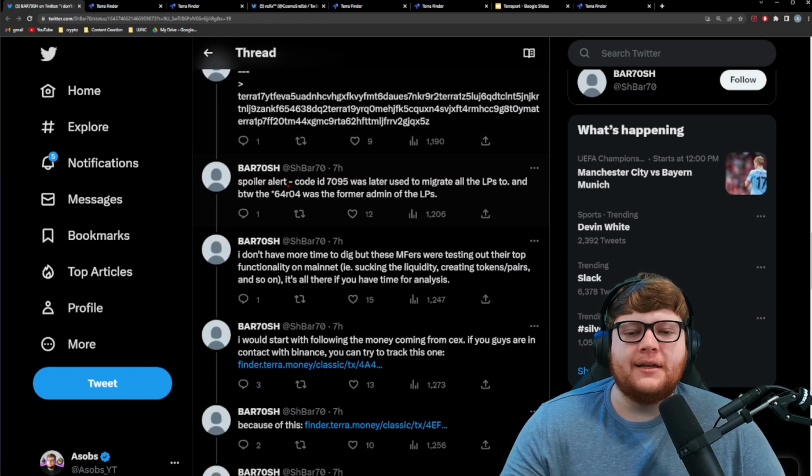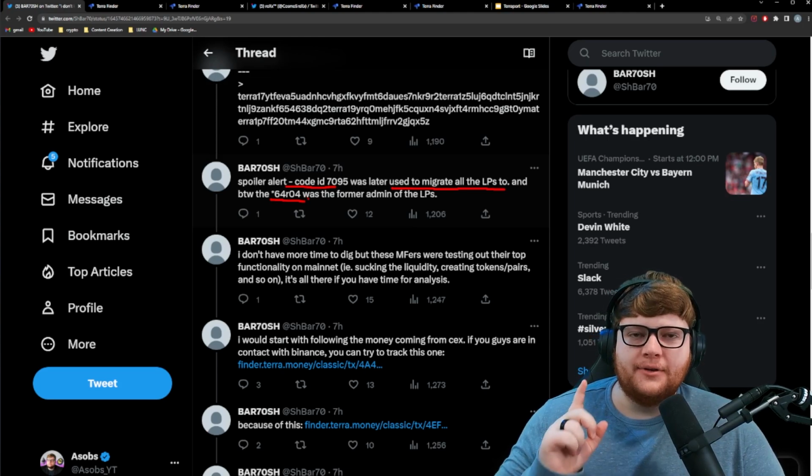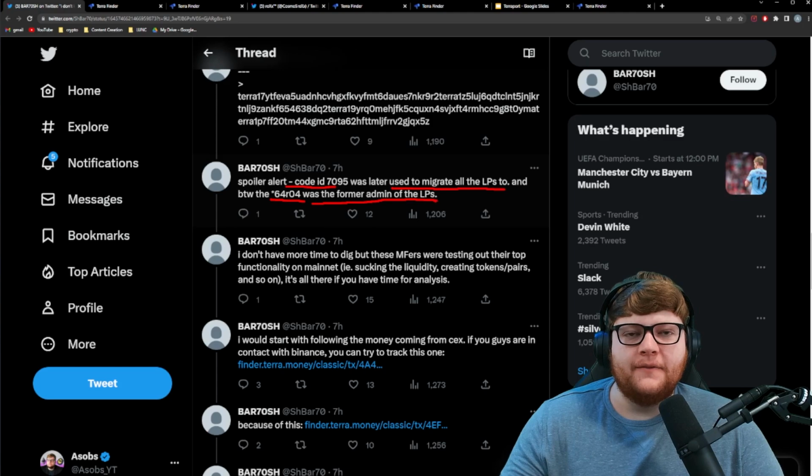Then there are some technical aspects that we're going to skip over here, but something I do want to highlight is that, spoiler alert, this ID number ended up being used to later migrate all the LP pools, and this different address that ends in 4R04, which we're going to circle back to again, was the former admin of the liquidity pools.